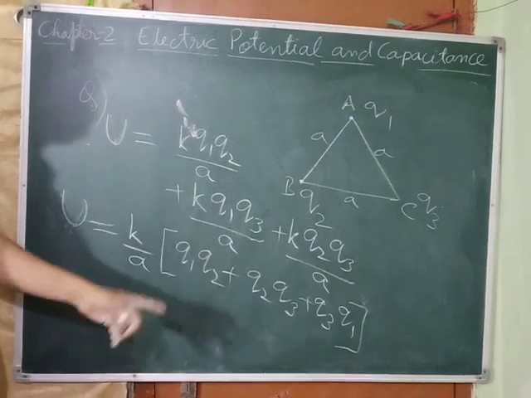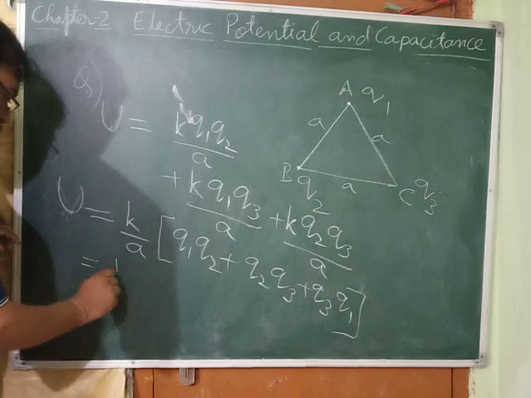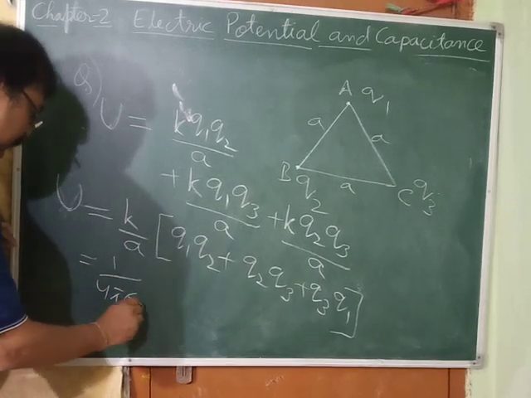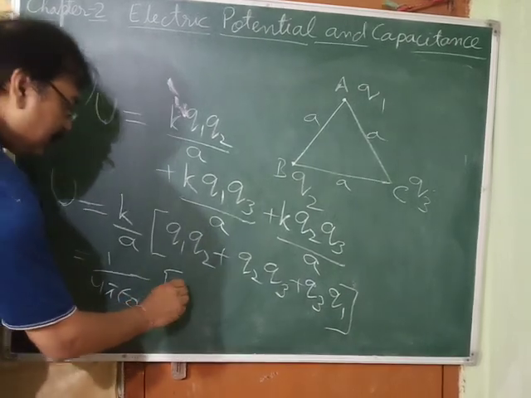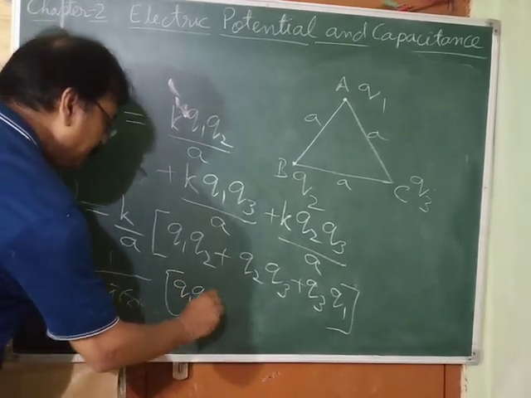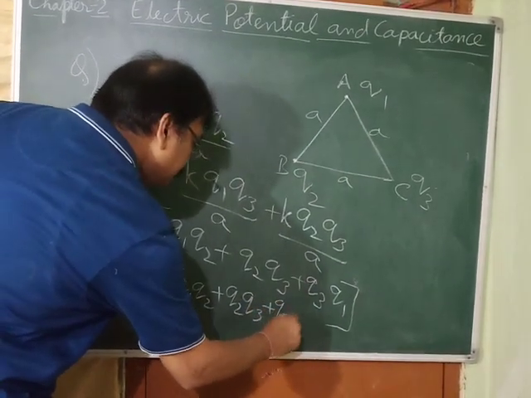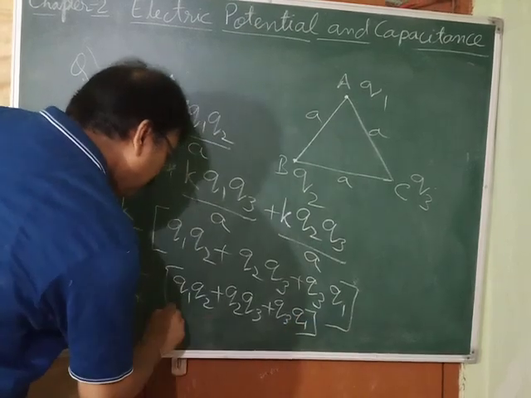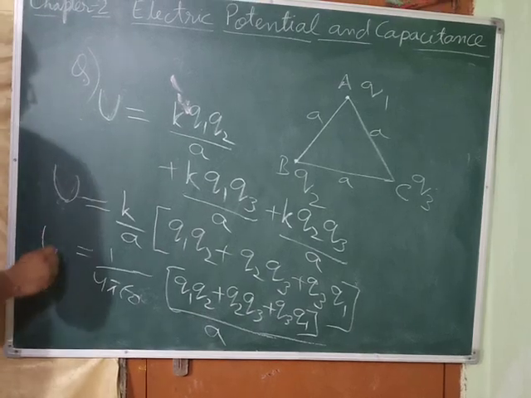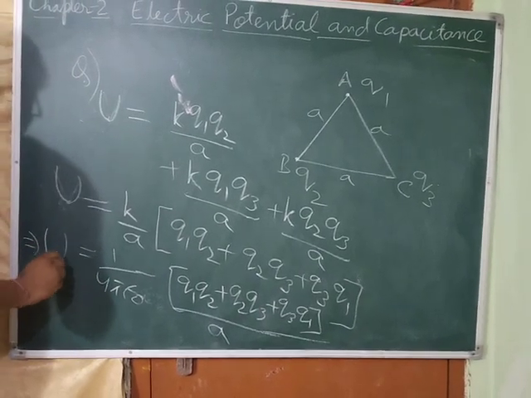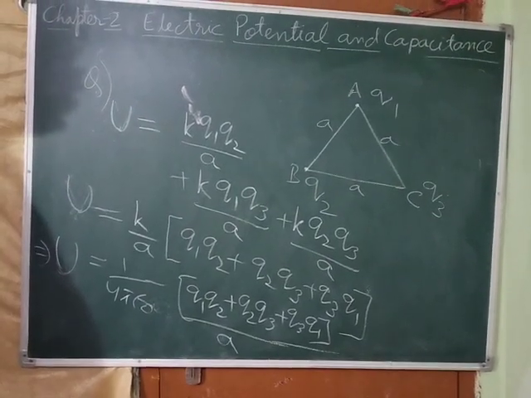If it is free space, you can write 1 by 4 pi epsilon naught. So the potential energy is 1 by 4 pi epsilon naught A times Q1 Q2 plus Q2 Q3 plus Q3 Q1. This is the expression for it. Got it?